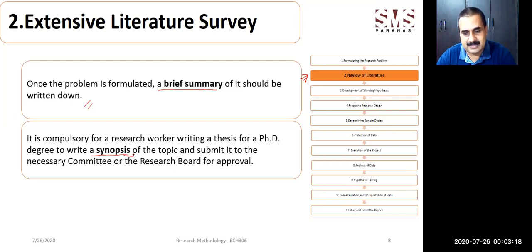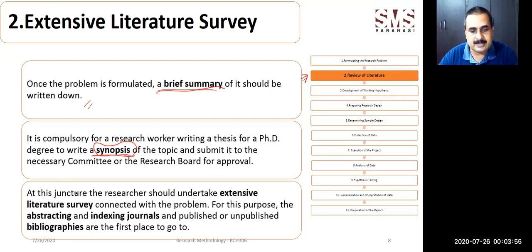So extensive literature survey is going to create a background of the entire research work, and not only that, but also give an idea how you are going to go ahead with the research process, or what the available literature is. It is going to help you understand your research topic. Likewise, we are also expected to create our synopsis on the basis of extensive literature survey. So this brief summary is expected to be done on the basis of literature survey, and the second purpose would be to develop the synopsis. Third, at this juncture, the researchers should undertake an extensive literature survey connected with the problem.